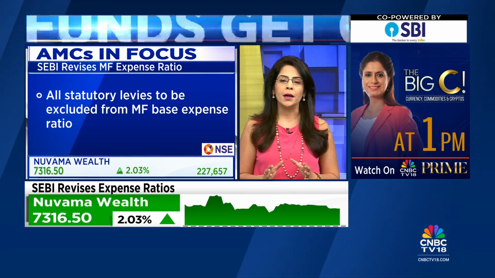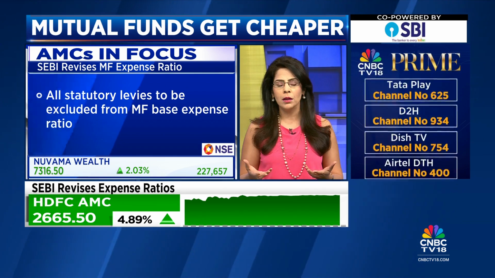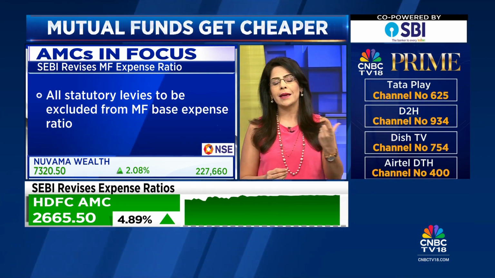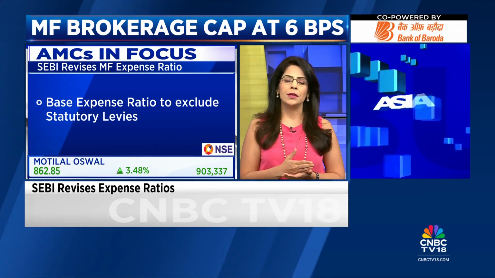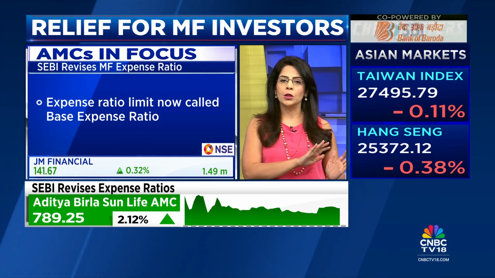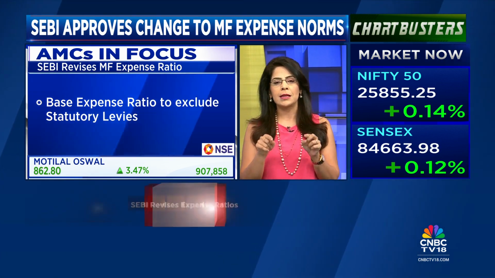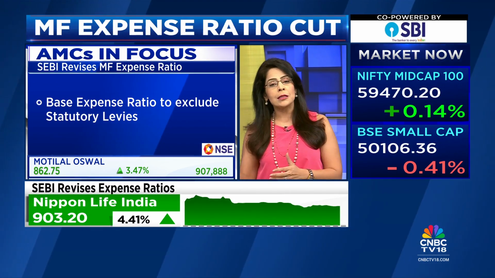Now, what has happened? Basically, the total expense ratio has been unbundled, and a new concept called the base expense ratio has been introduced. Now, what does this really mean? Statutory levies and the brokerage fee that mutual funds pay to brokers for executing their trades are taken away from the base expense ratio. So the new formula for TER, total expense ratio, is the base expense ratio plus the statutory levies or taxes, CTT, GST, etc., plus the brokerage charge.